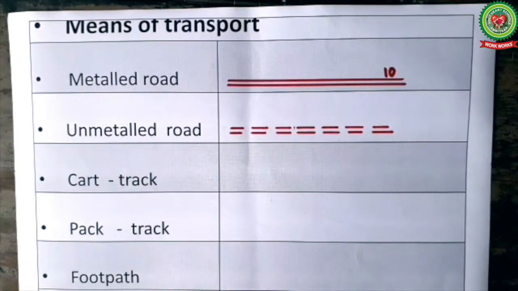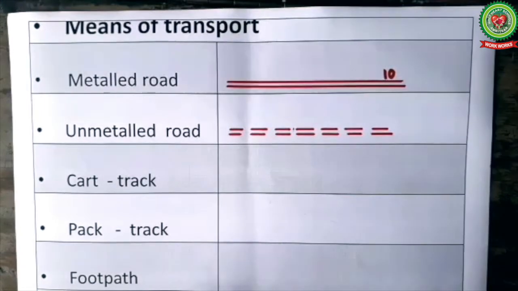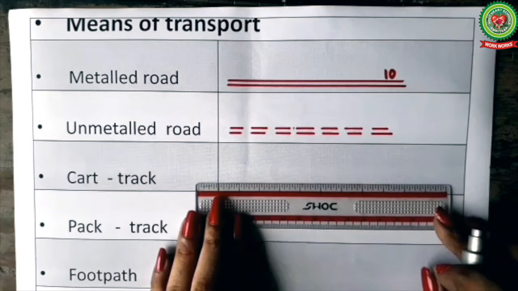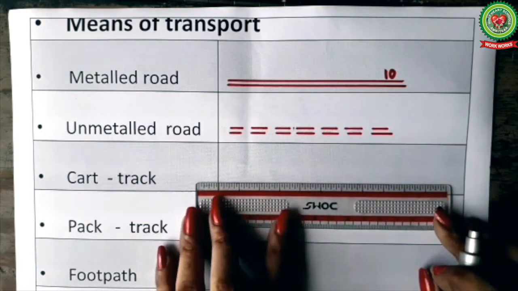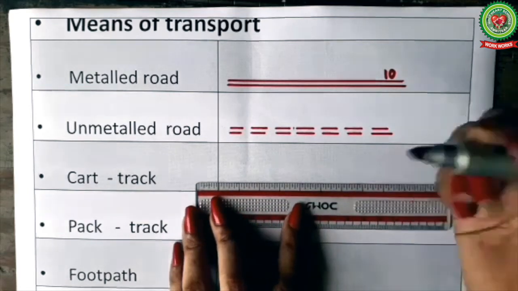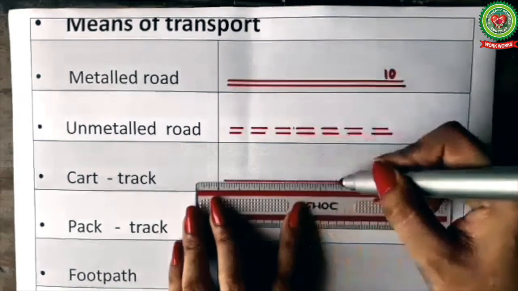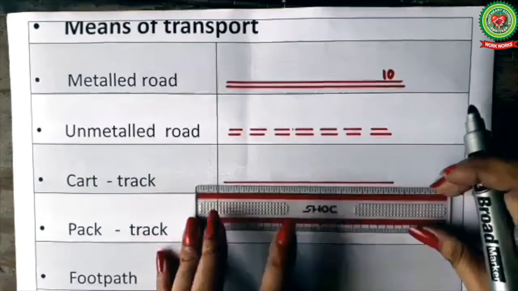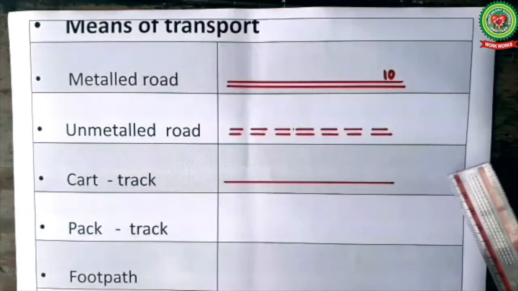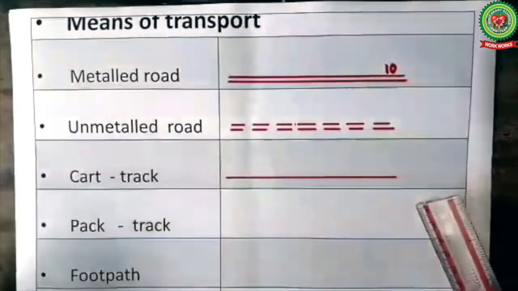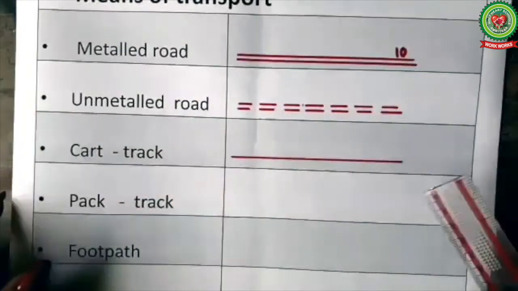Next we have cart track. A cart track is a track or road used by the bullock carts or horse carts. So they are also seen mostly in the villages, and the symbol is single red line like this. So this is a cart track. It also shows that the place is rural or it is a village area.